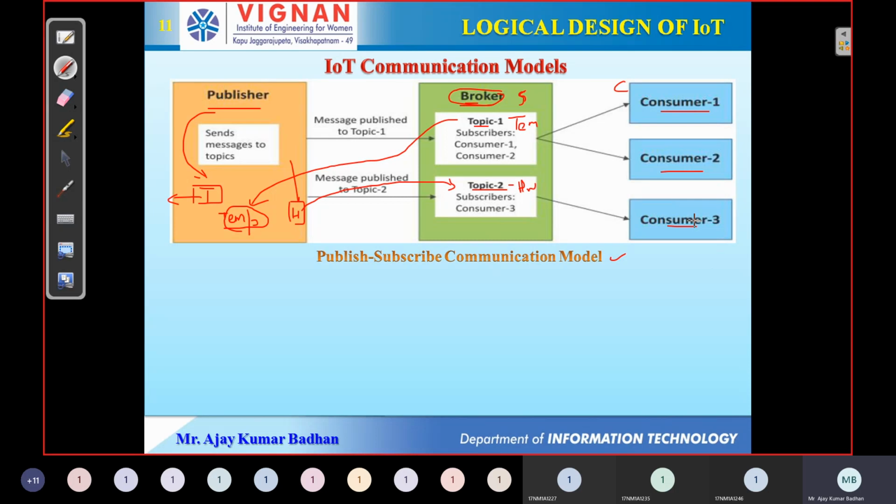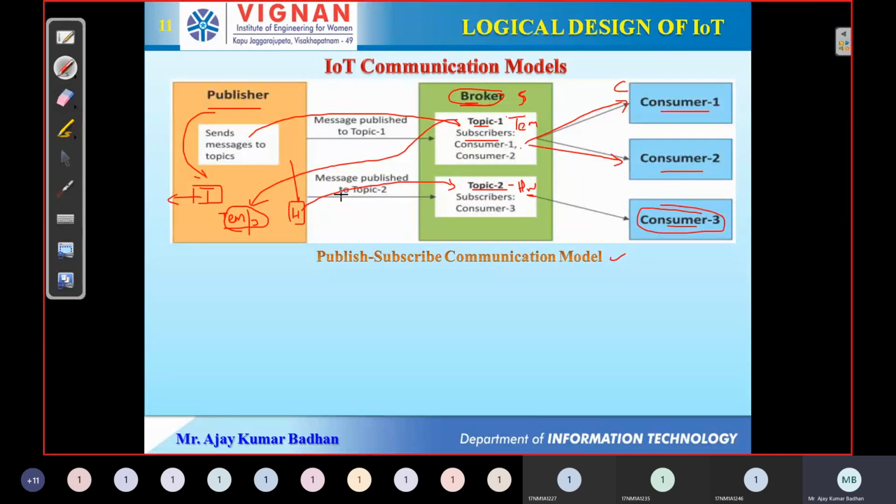Let us suppose I am here. I wanted to get the temperature details. Whenever a new temperature detail is transmitted, the broker will store the information here and I will subscribe to this particular broker, this server. Whenever a new value comes up, that value will be transmitted to me. So here two people are subscribed, and two people will get the update. Since consumer 3 did not subscribe to the temperature topic, he will not get that information. He will get the information related to the second topic, humidity.